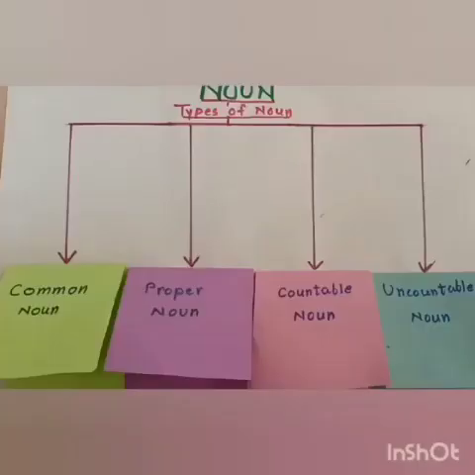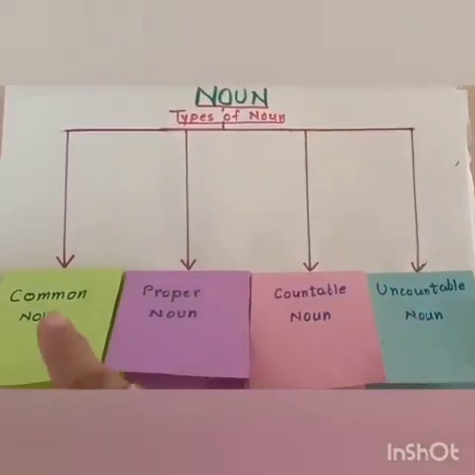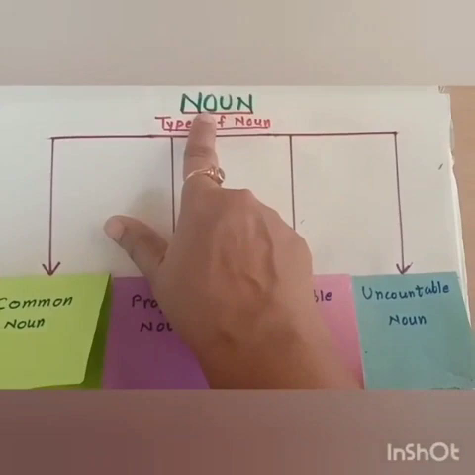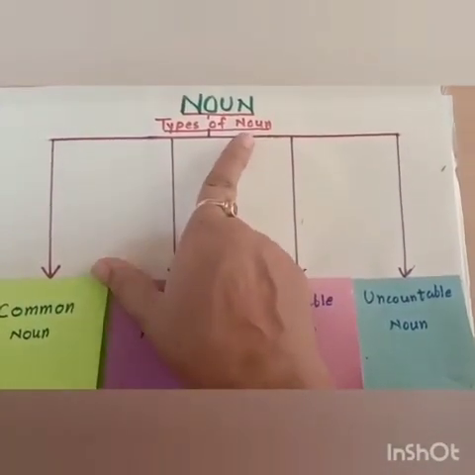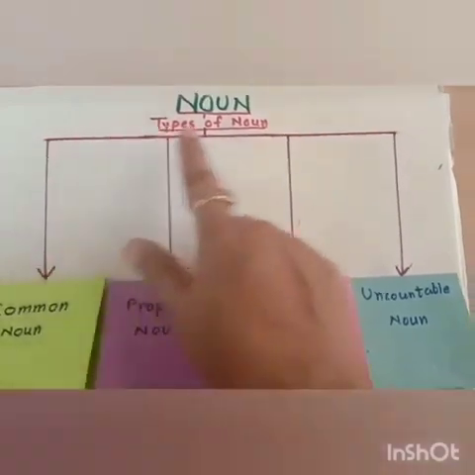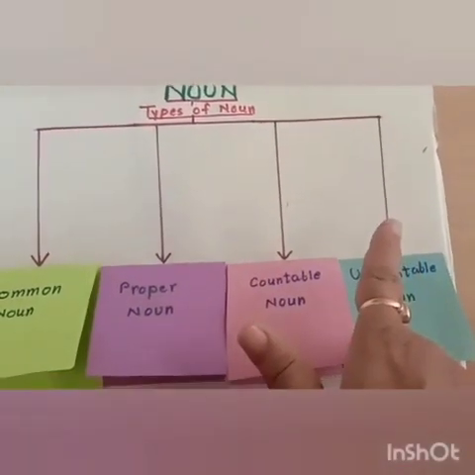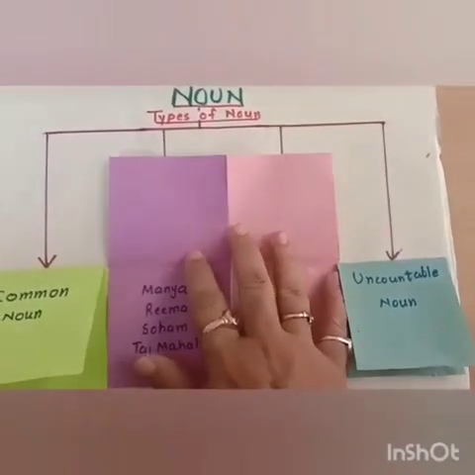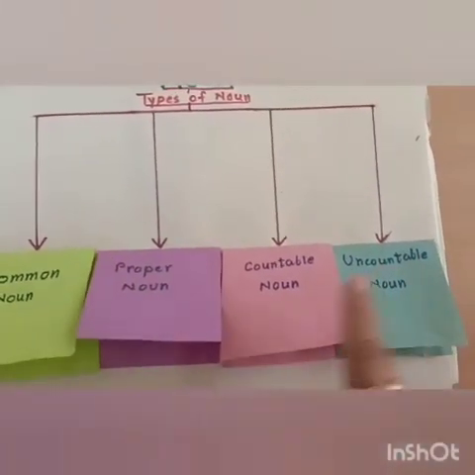Now we will do one activity to understand this concept. Take one A4 size paper, write down the heading noun, then types of noun, then make one horizontal line and 4 vertical lines. Now stick the 4 colored papers on the A4 size paper. If you do not have color paper, you can take plain paper.